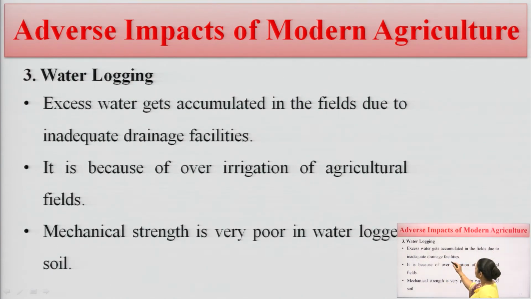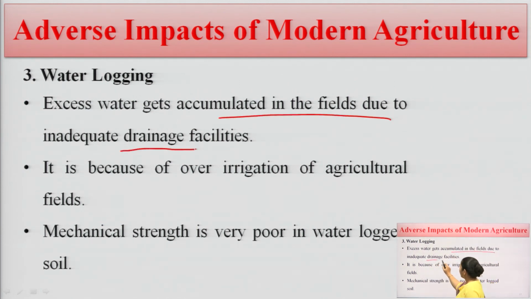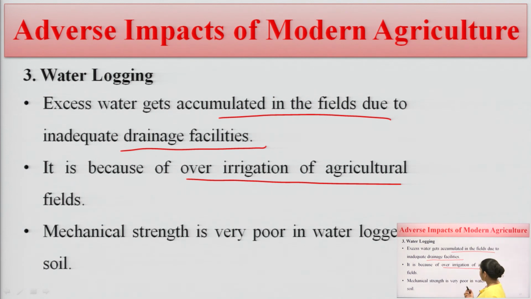Waterlogging means excessive water accumulates in the field due to an inadequate drainage system. This is again a problem of modern agriculture, and it is because of over irrigation of the agriculture field. Mechanical strength is very poor in waterlogged soil.